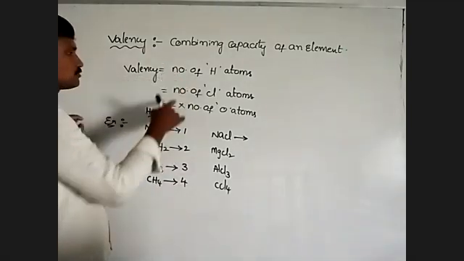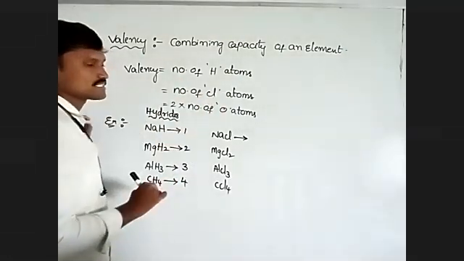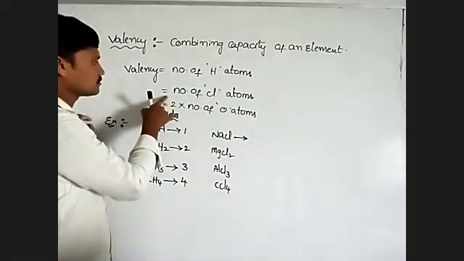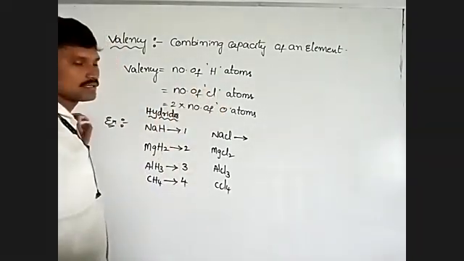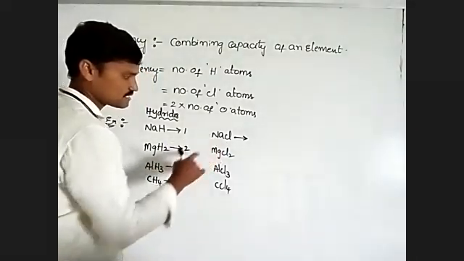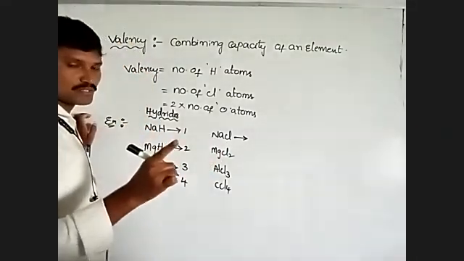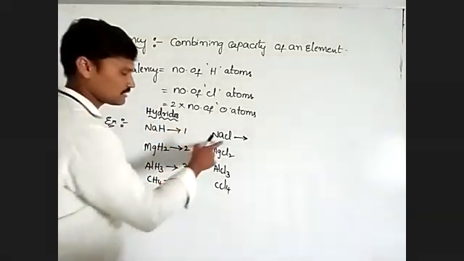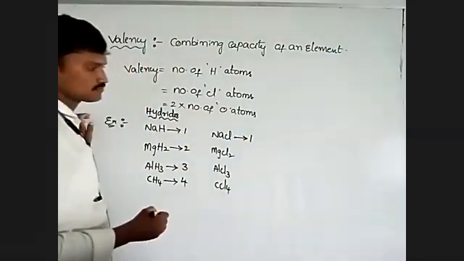Next, coming to chlorine, valency is equal to the number of chlorine atoms. In NaCl there is only one chlorine, so the valency is also 1.